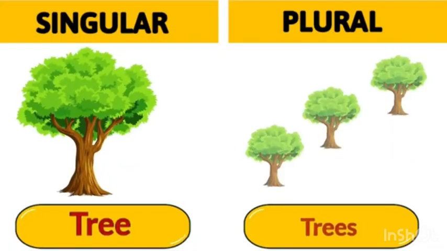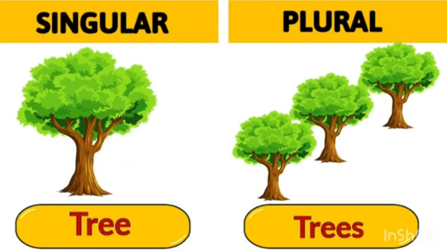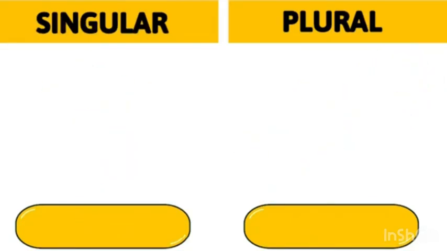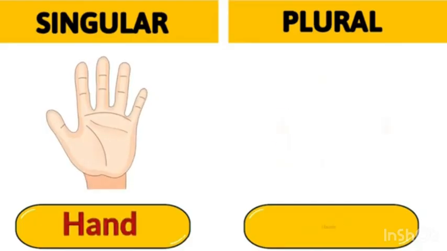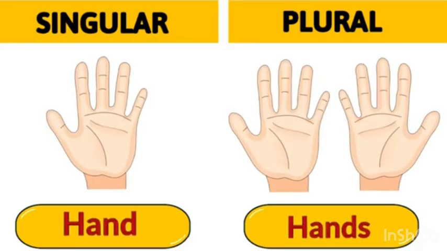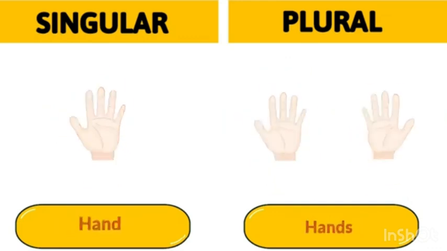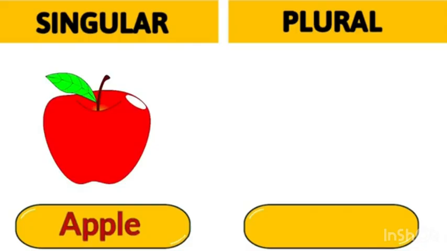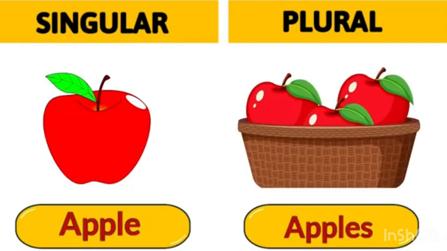Tree. What is the plural of tree? Plural of tree is trees. Hand. What is the plural of hand? Hands. Next is apple. What is the plural of apple? The plural of apple is apples.